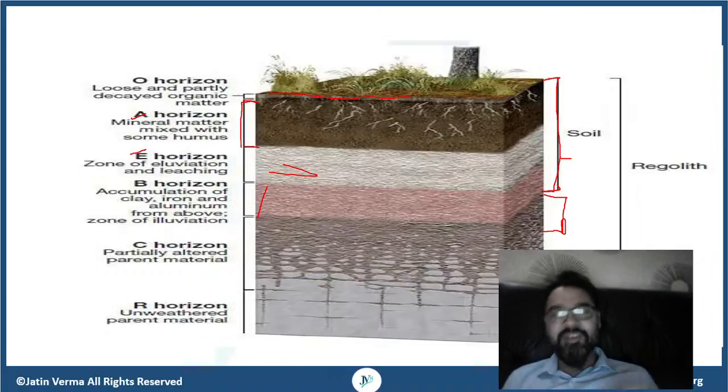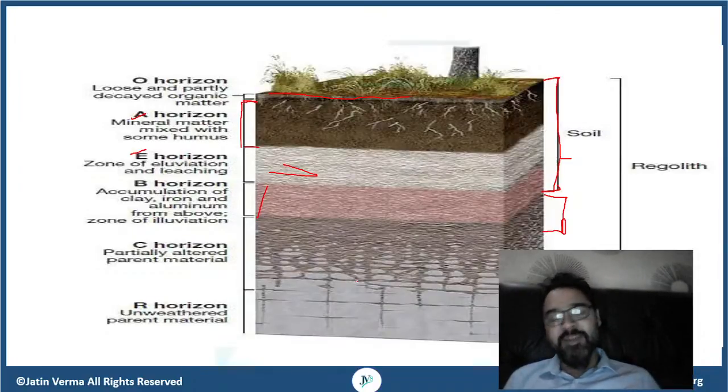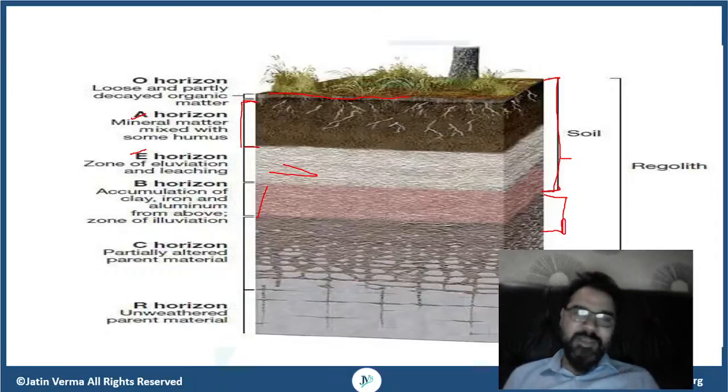ठीक है, अब ये एग्जैक्टली फॉर्मेशन कैसे, how exactly the soil is formed, क्या क्या प्रोसेसेस हम लोगों को देखने पड़ते हैं, all those things will be discussed। ओके, बट यहाँ पे ये एक जनरल आइडिया, एक जनरल इंफॉर्मेशन which I have tried to provide to you guys, okay, through this particular session, right?